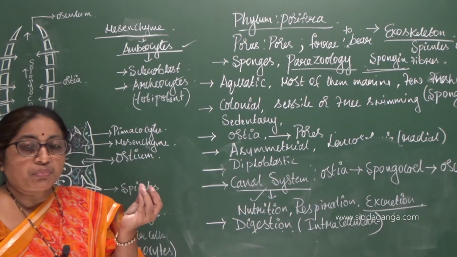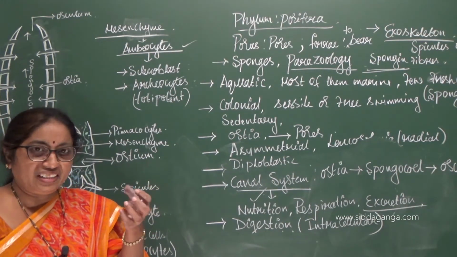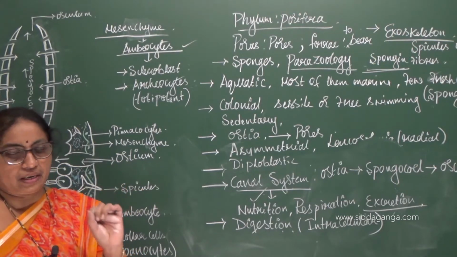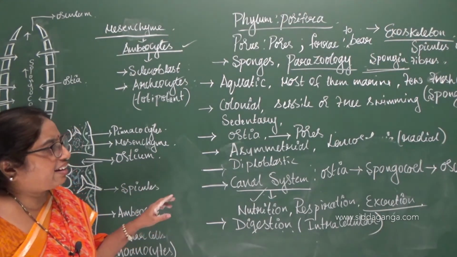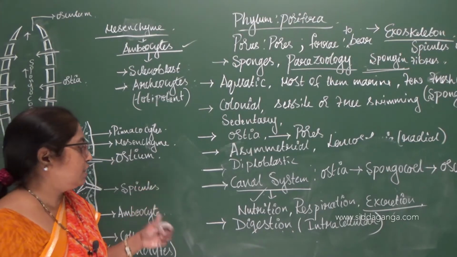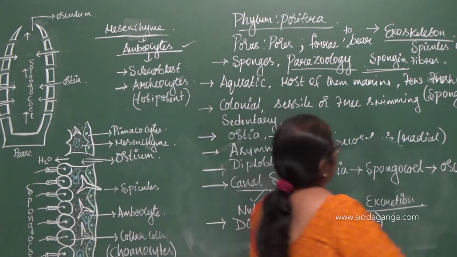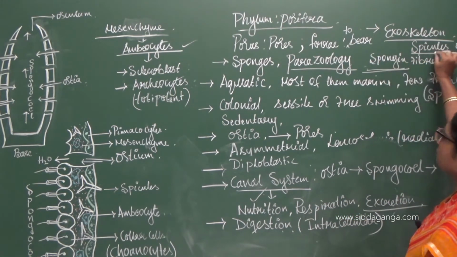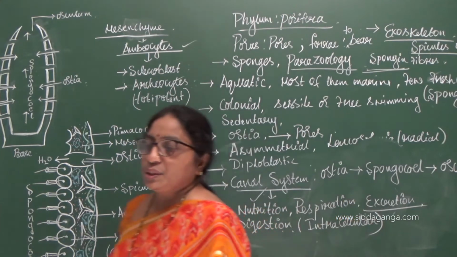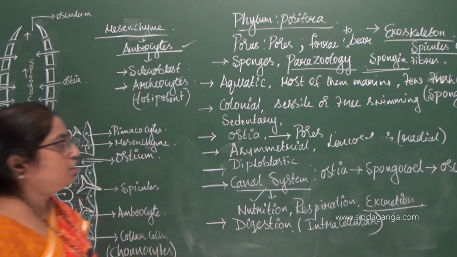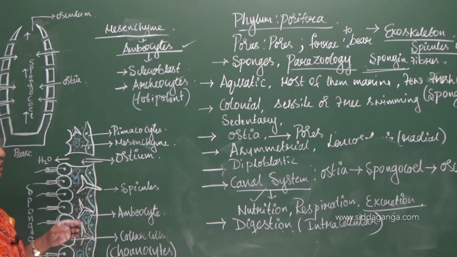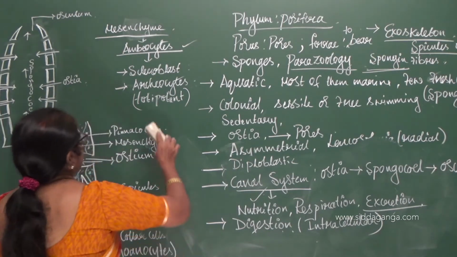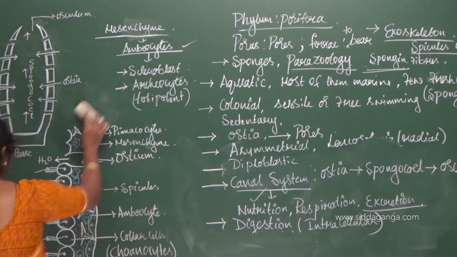So when you touch the body of a Sycon, you can feel that there are tiny thorns which will prick the organism, and they act something like offense and defense, to some extent. So this exoskeleton consists of spicules made up of calcium carbonate and silica, and the spongin fibers, which are made up of a substance called as spongin. Next is coming to the, let me rub this figure.